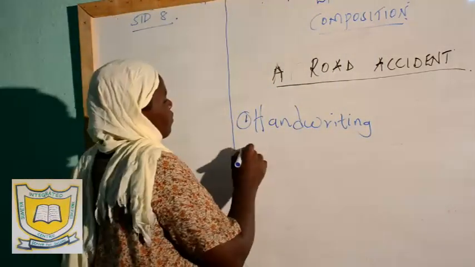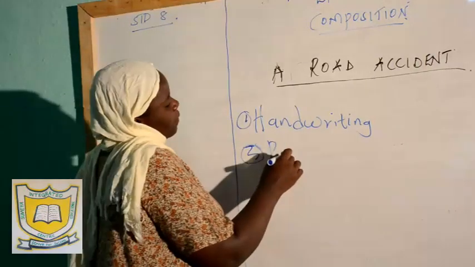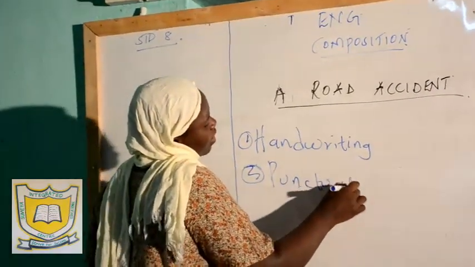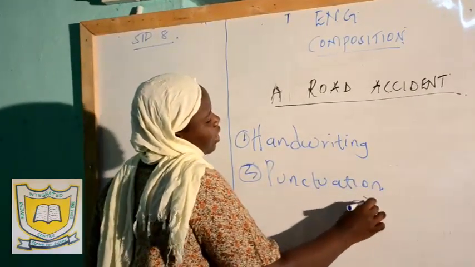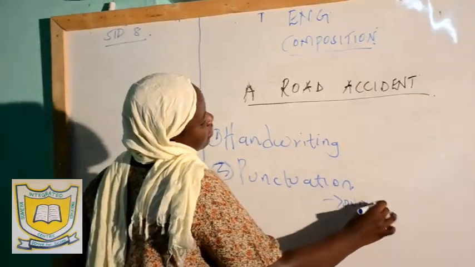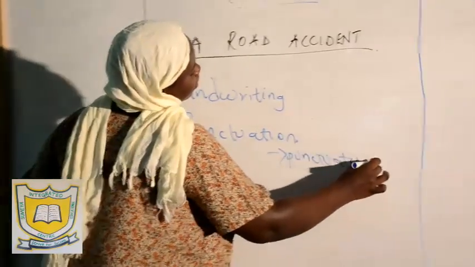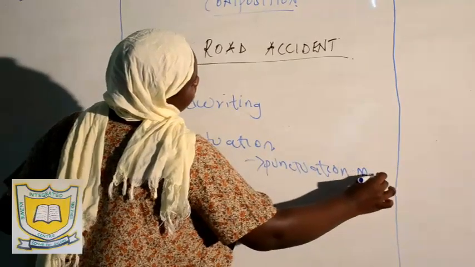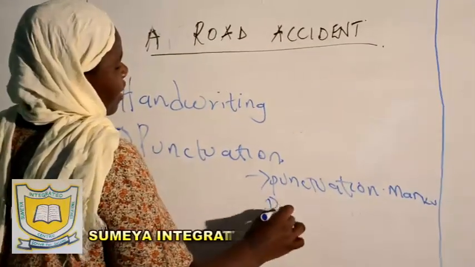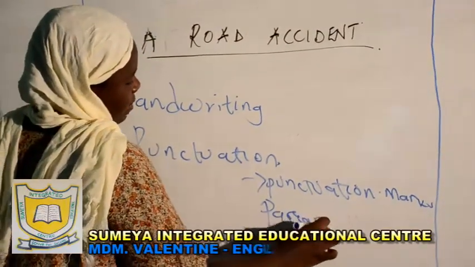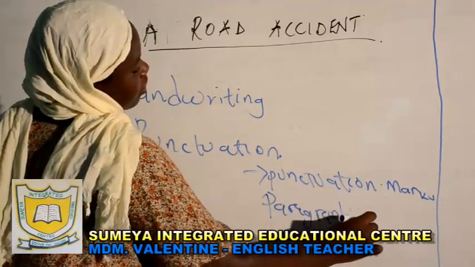And then we have what we call number 2, punctuation. When we talk of punctuation, we are talking about punctuation marks, and we're also talking about paragraphing. Paragraphing lies under punctuation.